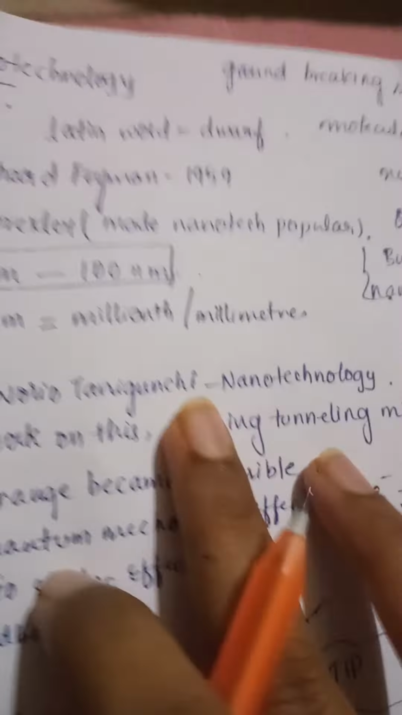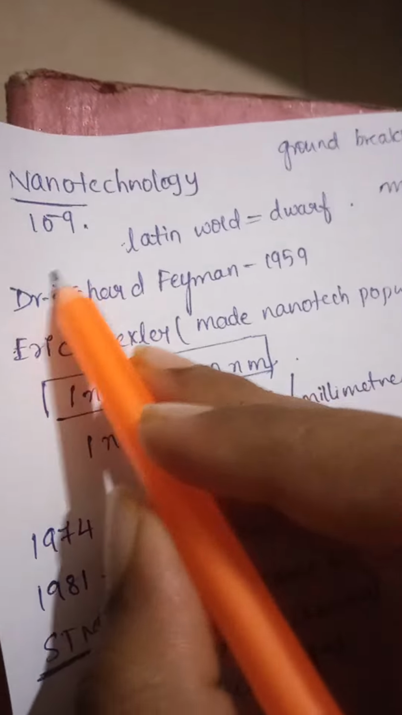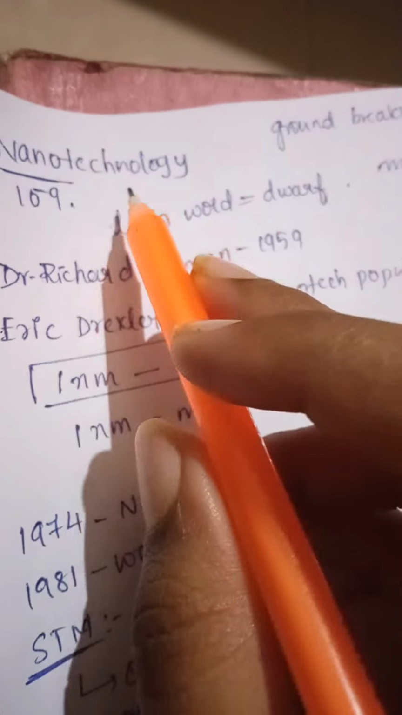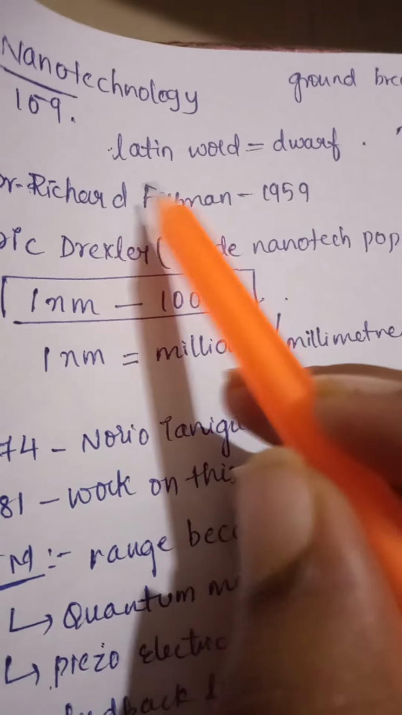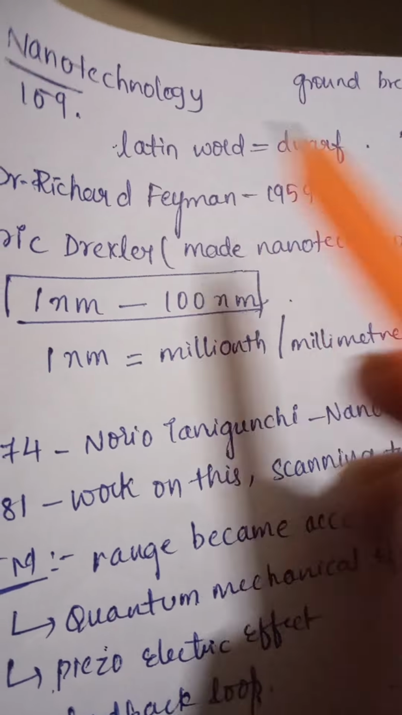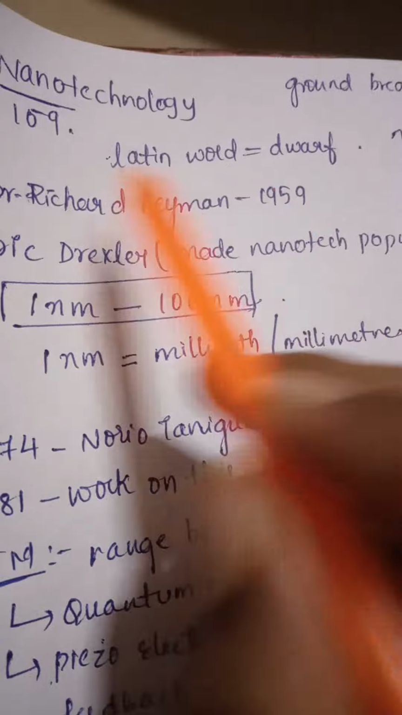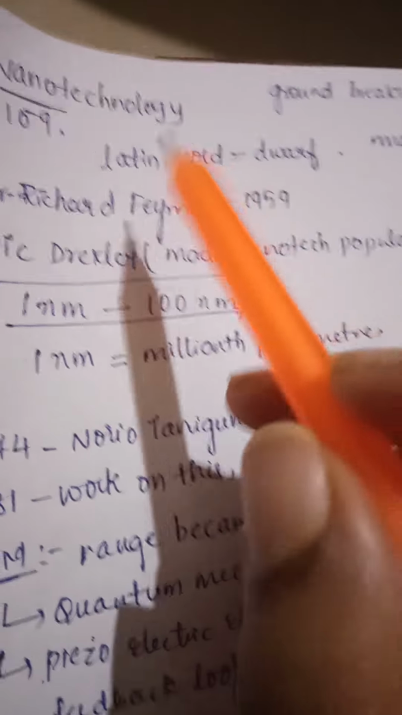Now coming to the topic nanotechnology. Nano means 10 power minus 9. Nanometer means 10 power minus 9 meters. And this word nanotechnology has derived from the Latin word dwarf, which means as small as a nanoparticle. Okay, and nanotechnology is having groundbreaking solutions in the future.